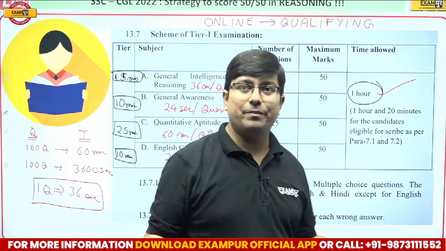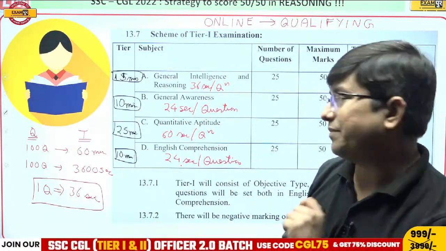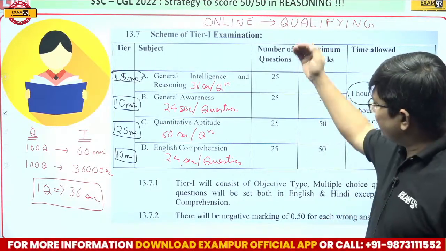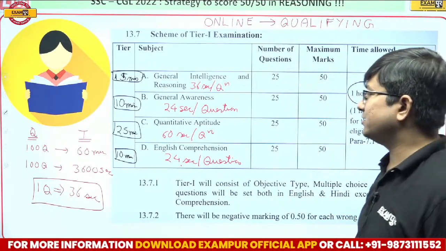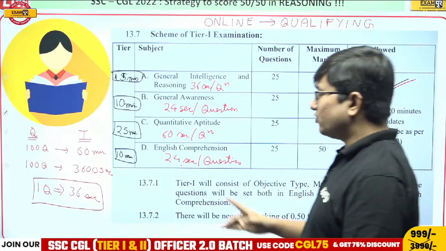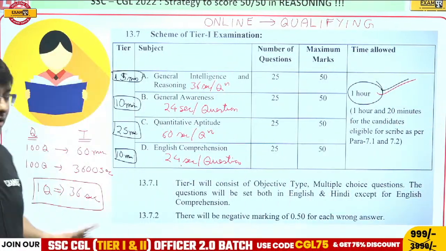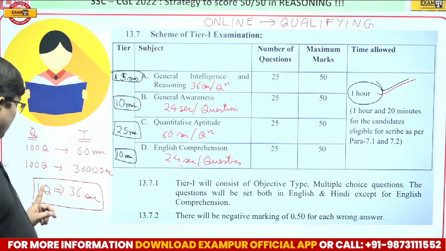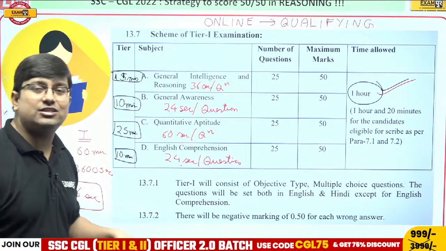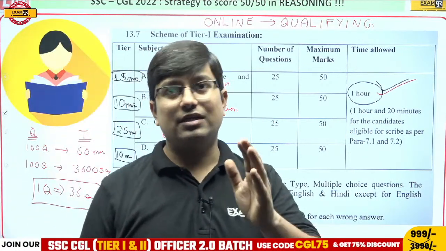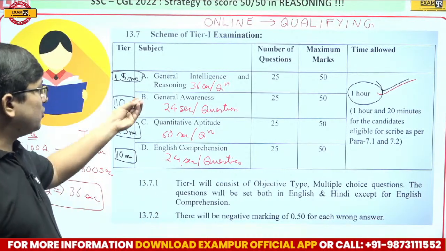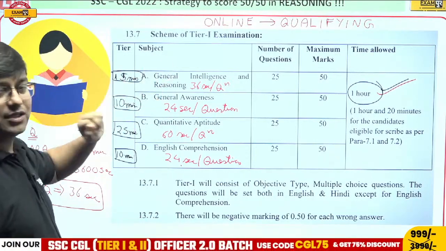See, we are sticking to the basics. We are sticking to the concept. See, total 100 questions, and for 100 questions, the time allotted is 60 minutes. So 100 questions, 3600 seconds. So one question, it's 36 seconds. So the gross average in this CGL Tier 1 is 36 seconds per question. Now if I talk individually about the subjects,